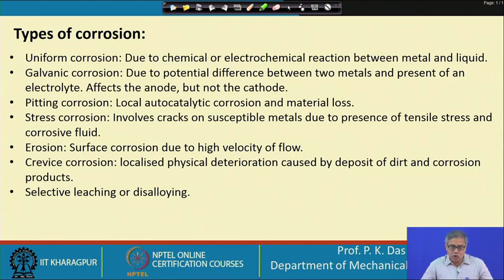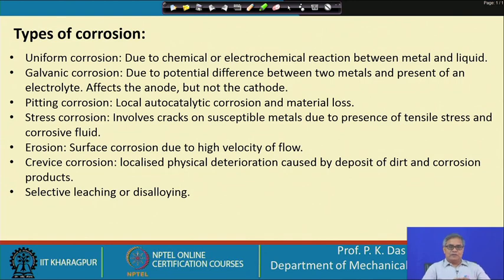Then pitting corrosion, local autocatalytic corrosion, and there will be material loss. You can see the surface has become very uneven. Uniform corrosion, theoretically at least, has uniform loss of material from everywhere. Pitting corrosion occurs at selected places. So, we can see pits or small holes.